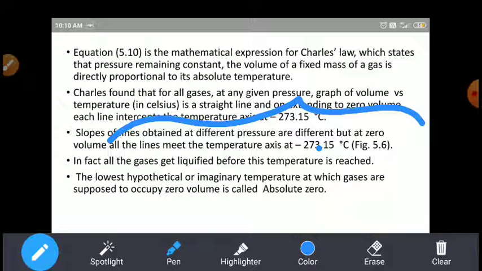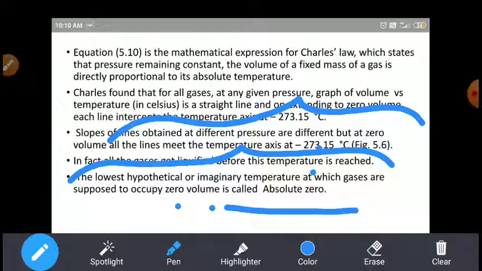In fact, all gases get liquefied before this temperature. The lowest hypothetical, imaginary temperature at which gases are supposed to occupy zero volume is what we call absolute zero, right?